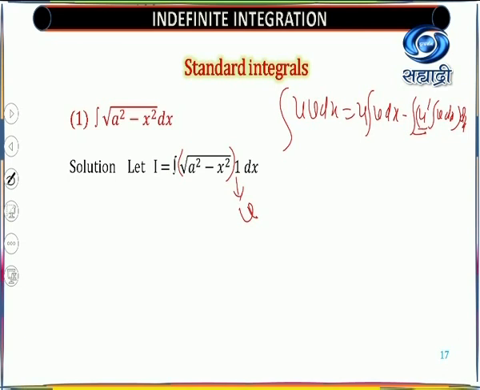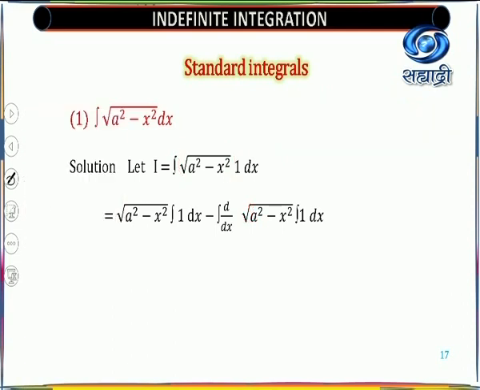So this way you start thinking, that means this one is nothing but your integrable function. So here itself keep in mind, if it is a product of two functions and one function is constant, always take the constant function as the integrable function. Okay, so we'll start with that. So what is our next? Next is nothing but we choose which one is U and which one is V.